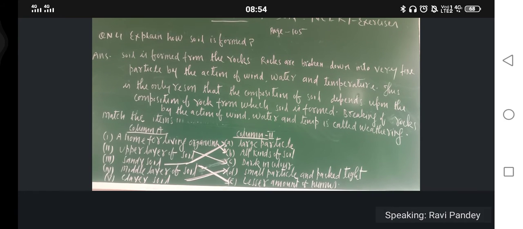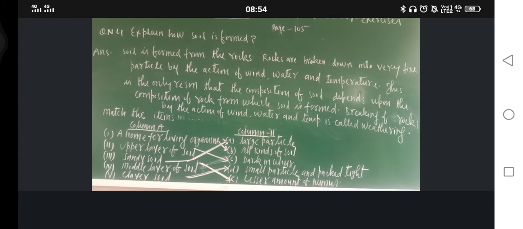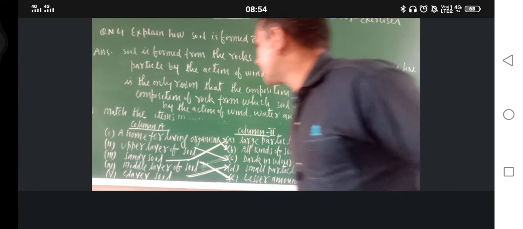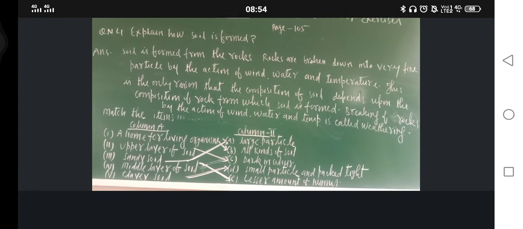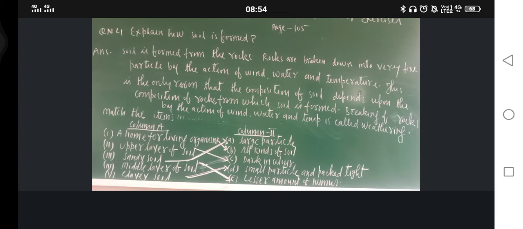This is the only reason the composition of soil depends upon the composition of rocks from which soil is formed. Breaking of rocks by the action of wind, water, and temperature is called weathering.